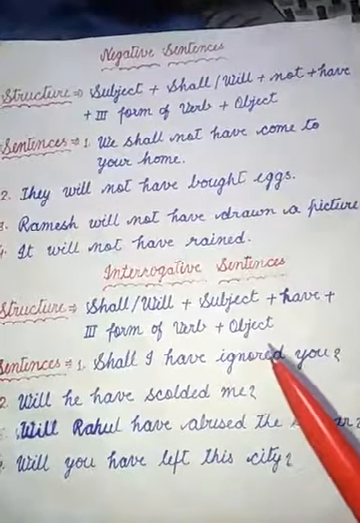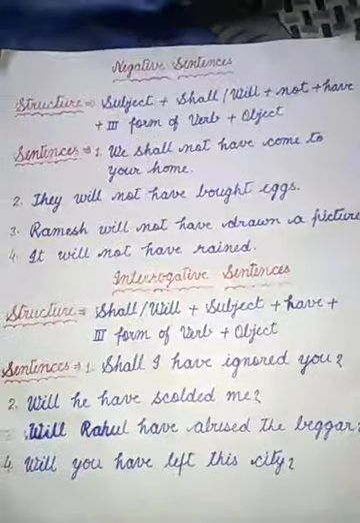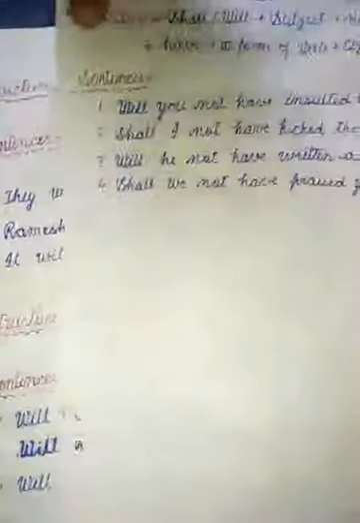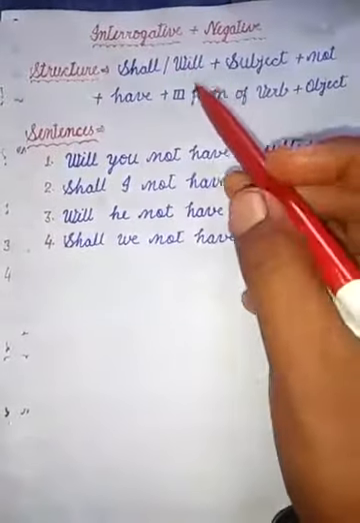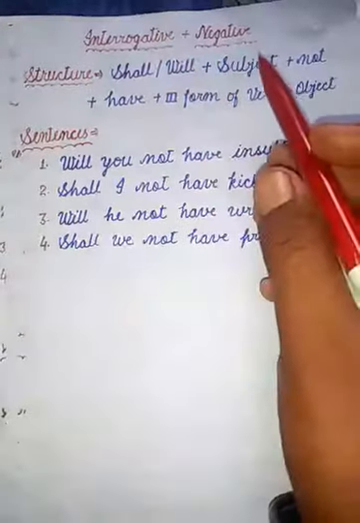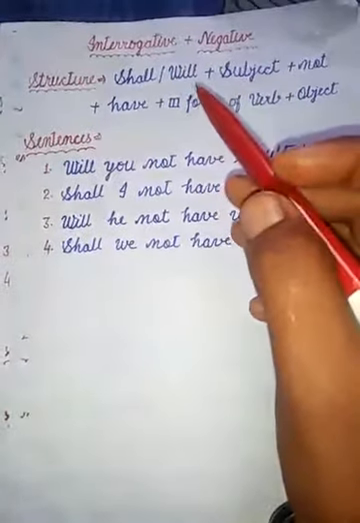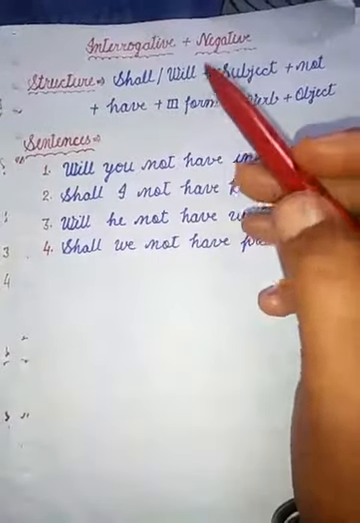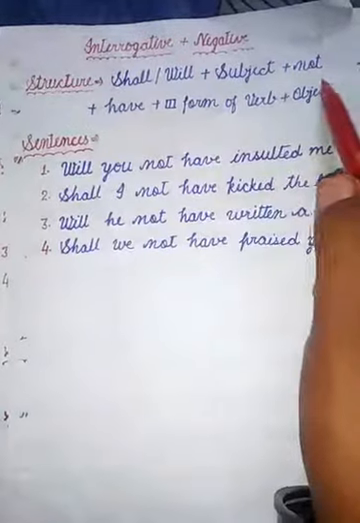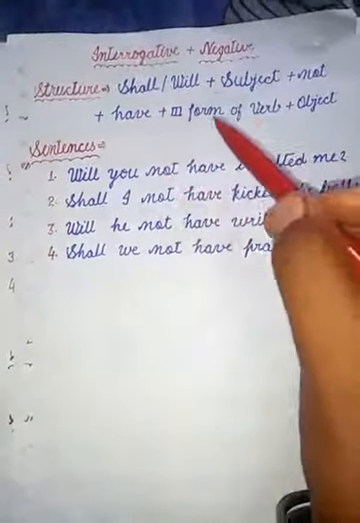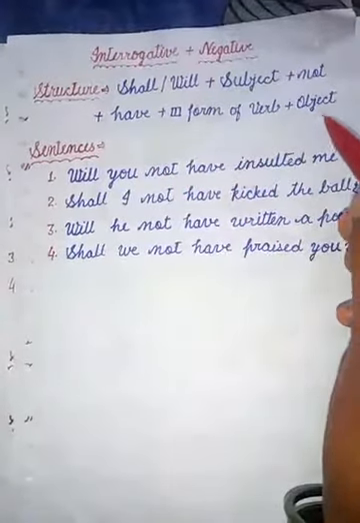Now at last I will tell you interrogative plus negative sentences of future perfect. Interrogative plus negative, what is the meaning? Interrogative means in which we ask a question. Negative means not also. So in short we can say interrogative plus negative means negative questions. Structure: shall/will at first, then subject, then not, have, third form of verb, then object.